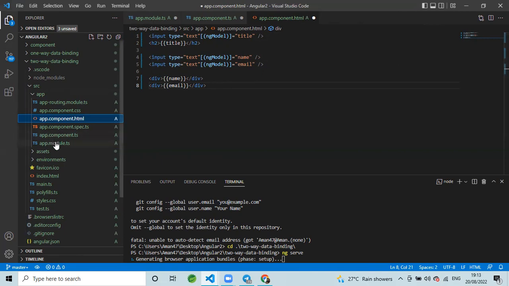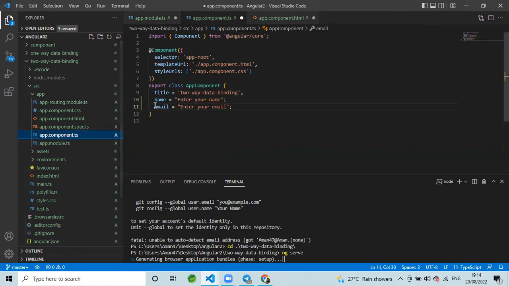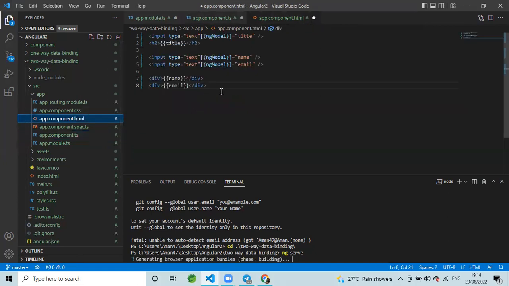And you have to import this FormsModule. Importing the forms module is very necessary to give anything in form type. When you create a form, I think you all remember, the form first has the name, email address, what's your full name. These are the forms which we are creating, and you have to create them by importing the forms module. And in app.component.ts, you have to import them, like enter your name, enter your email. You have to write this here. You can write your name also, email address also. And in app.component.html, you just have to use it in your HTML page.